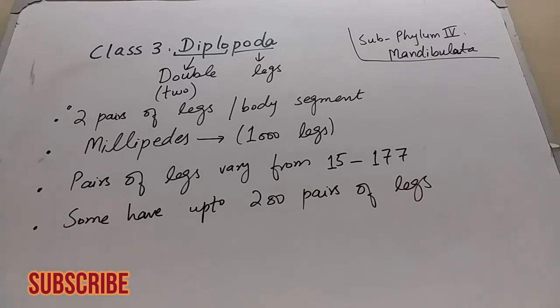The pairs of legs vary from 15 to 177, plus or minus 1. It means that the number of legs ranges from 15 to 177 pairs. And in some cases, some millipedes have up to 200 pairs of legs or even more.